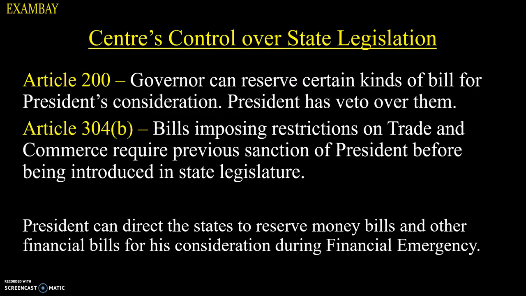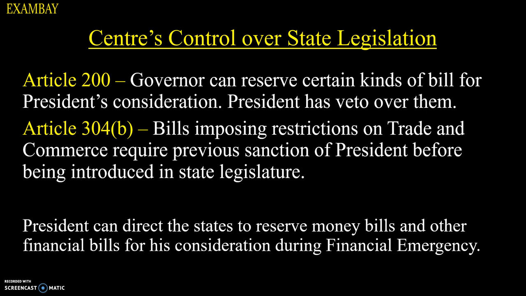Now, we have certain exceptional cases in which center has control over state legislation, not directly but indirectly. So, it's imperative to discuss Article 200. According to Article 200, governor can reserve certain kinds of bill for president's consideration. And one thing which is important to notice here, that president has veto over such bills. President can refuse his assent and then that bill won't become an act.